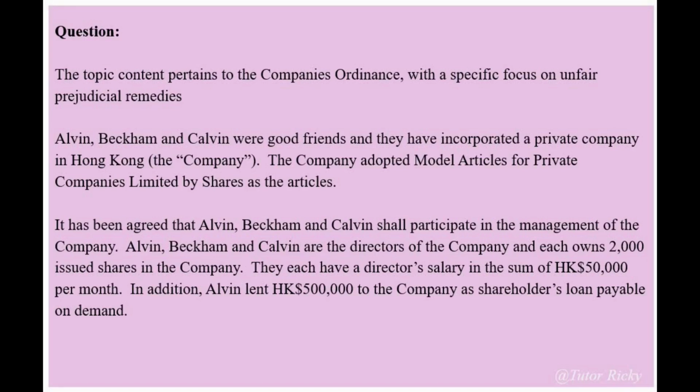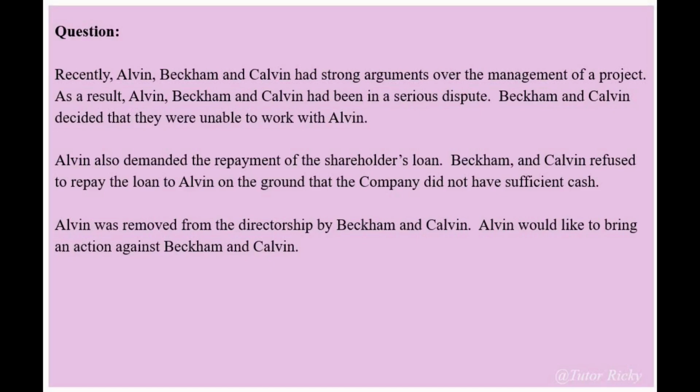They each have a director's salary in the sum of 50,000 Hong Kong dollars per month. In addition, Alvin lent 500,000 Hong Kong dollars to the company as shareholders' loan payable on demand. Recently, Alvin, Beckham and Calvin had strong arguments over the management of a project. As a result, they had been in a serious dispute. Beckham and Calvin decided that they were unable to work with Alvin. Alvin also demanded the repayment of the shareholders' loan.